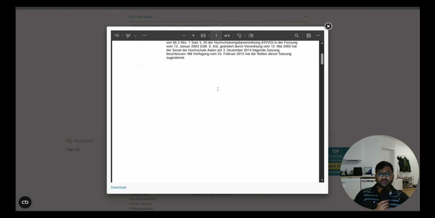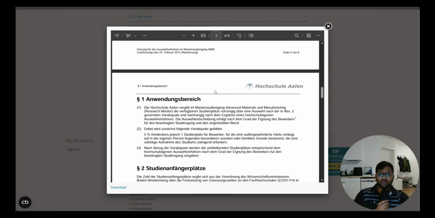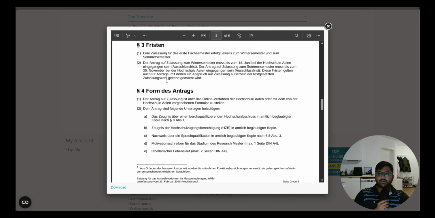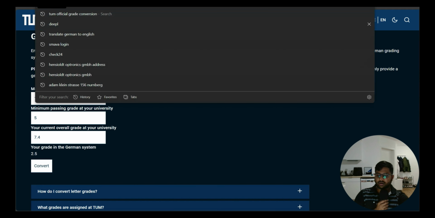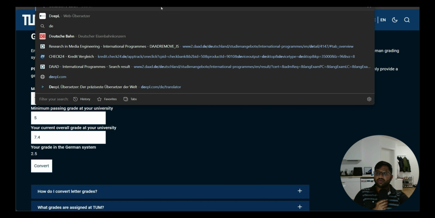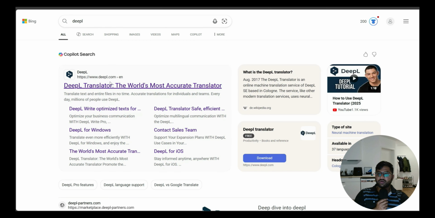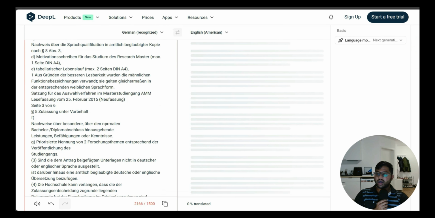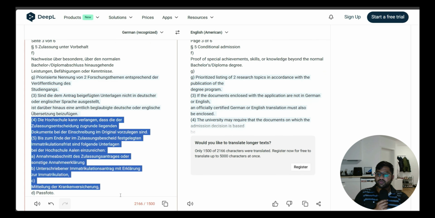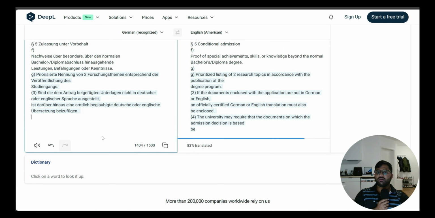Then this is the extra admission requirement document, which is completely in German. So if you want, we can see what things you need to submit as an Antrag with the application. There are around 6 points. I can copy and convert it and check for you guys. So here we can go directly into DeepL, which we usually use for translation, and give it the text. This usually has a limit of only 1,500 words at once, so we will give 1,500 words,